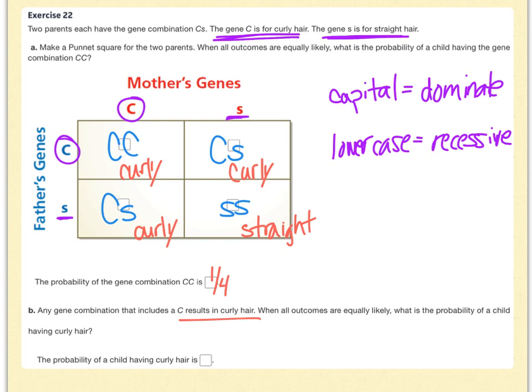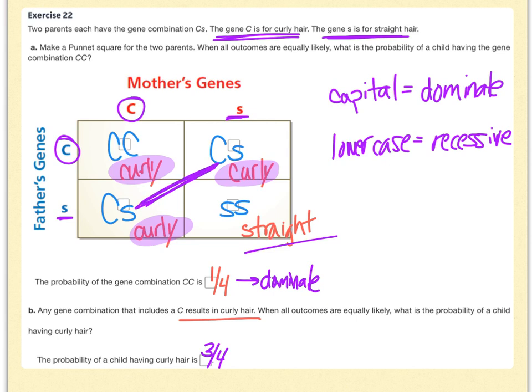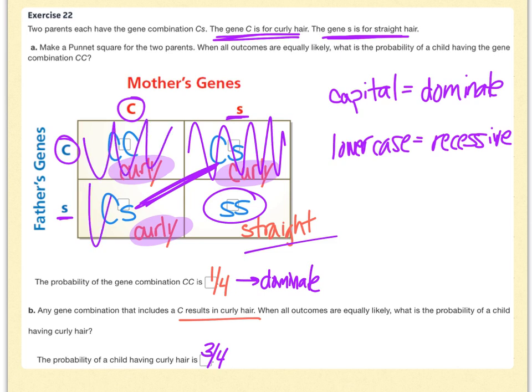When all outcomes are equally likely, what is the probability of a child having curly hair? Well, we have 1, 2, 3 of these kids having curly hair. So we have a 3 out of 4 chance they have curly hair, and then obviously that leaves us with a 1/4 chance that they would have straight hair. So there's a 1/4 chance that they're completely dominant, a 2/4 chance that they're going to be carriers, and a 1/4 chance that they'll have straight hair. But altogether, that does make a 3/4 chance that they're going to have curly hair, because whether they're dominant or just a carrier, they're going to have curly hair unless they have the two lowercase s genes.